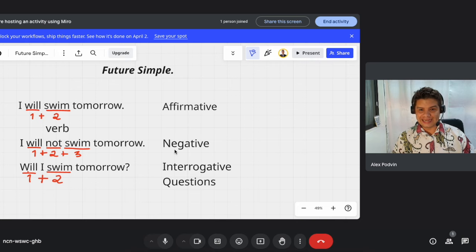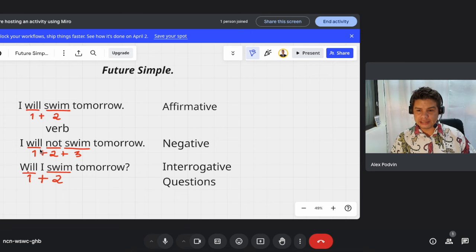Now we have the negative sentences, and we only add the particle not after the will. So not is number two. In this case, I will, one, not, two, three, the verb swim. I will not swim tomorrow, the signal word.